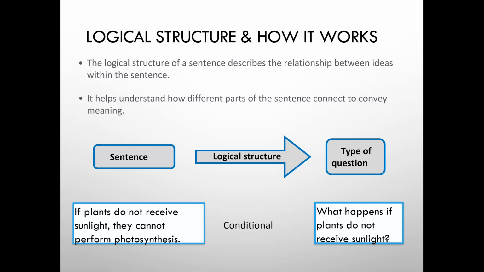And so the logical structure we are talking about here could be something like conditional, which is the example shown on this slide, but it can also be something such as explanation or a temporal sequence or a definition. And so our goal in this project was to work towards generating multiple choice questions based on logical structure.